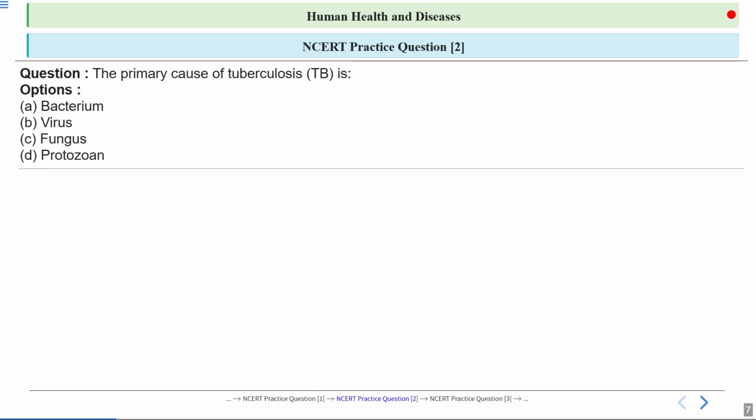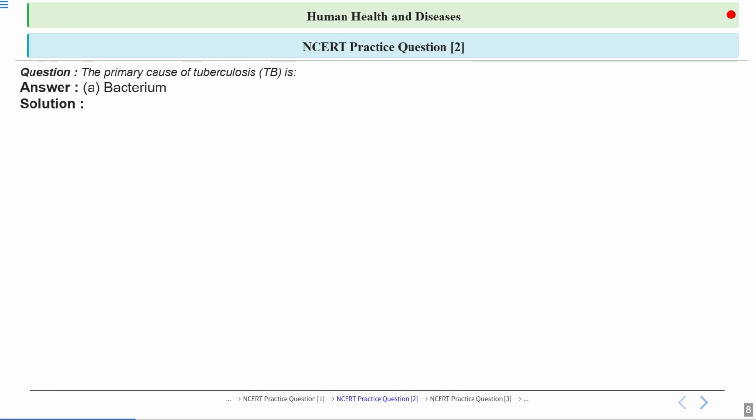Now, the next question is, the primary cause of tuberculosis is. Again, we have the options. Option number A is bacterium, option number B is virus, option number C is fungus, and option number D is protozoan. So what will be the correct answer? Let's have a look at the answer. Option number A is the correct answer.